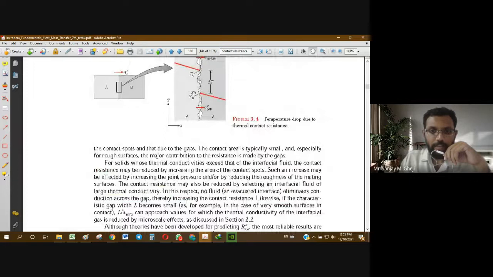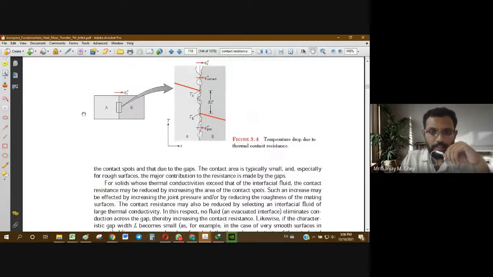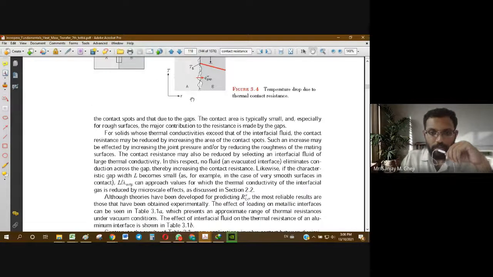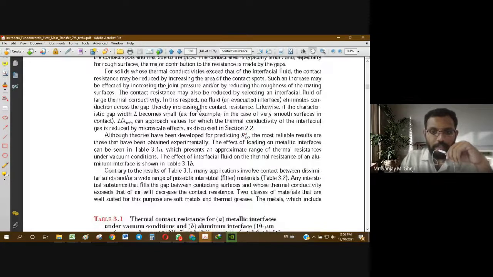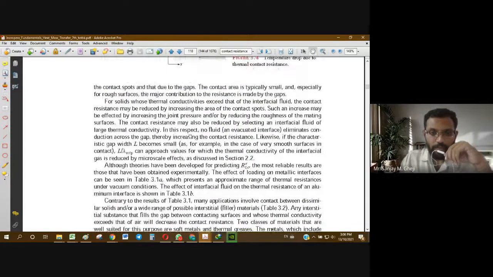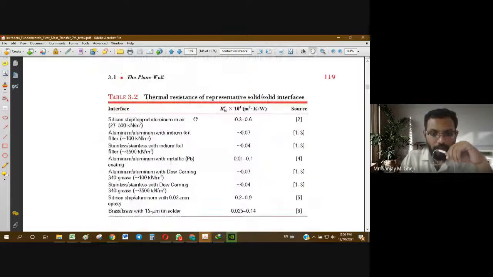There will be an additional resistance, which is the contact resistance, in between A and B. So in all there will be three resistances: one by A, another by B, and a third resistance at the contact. Due to this, the heat transfer rate will definitely reduce. So this was the point to be covered.